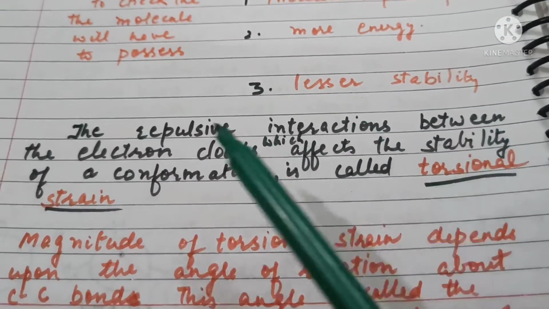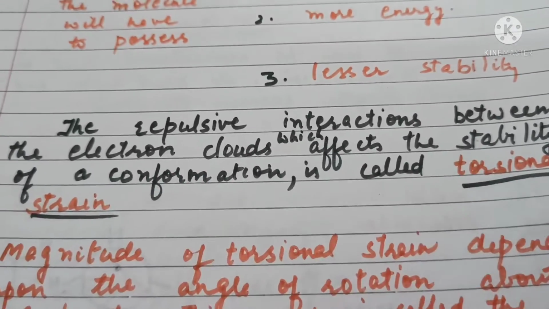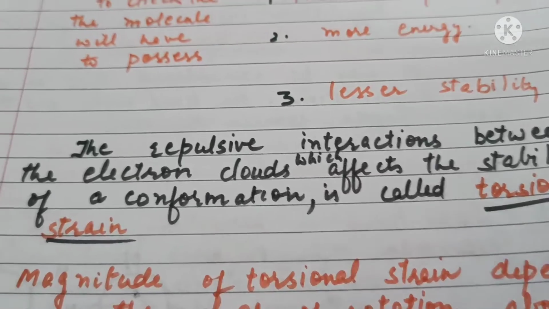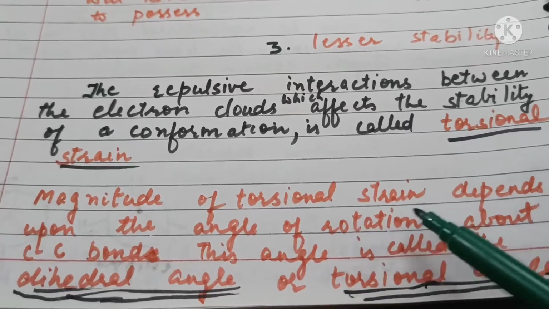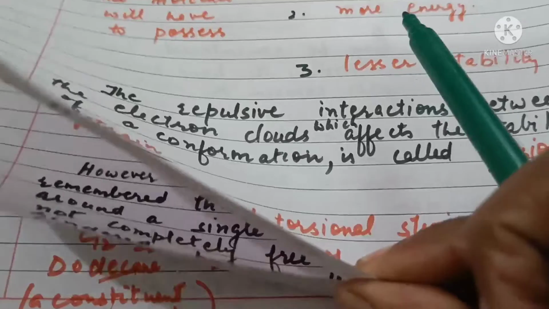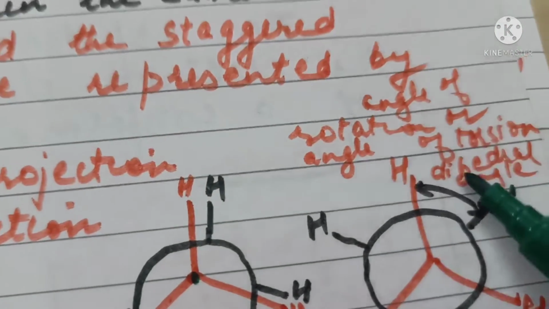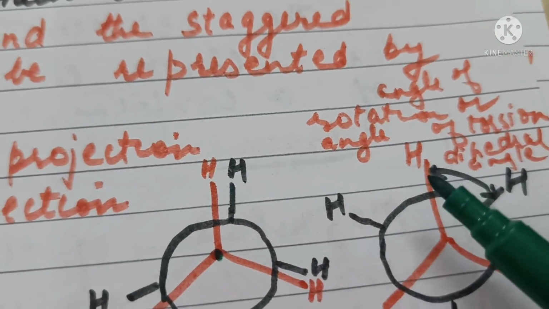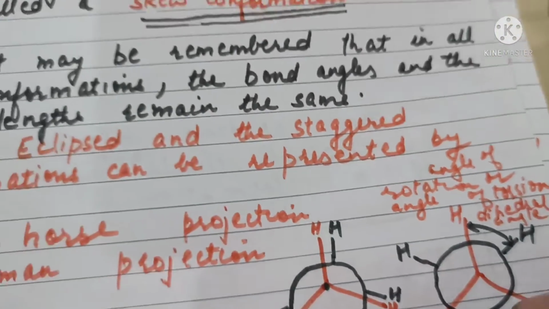The repulsive interactions between the electron clouds which affect the stability of conformation is called torsional strain. Magnitude of torsional strain depends upon the angle of rotation about the carbon-carbon bonds. This angle is called dihedral angle or torsional angle. So this angle between hydrogen of one carbon and hydrogen of other carbon is called dihedral angle or torsional angle.